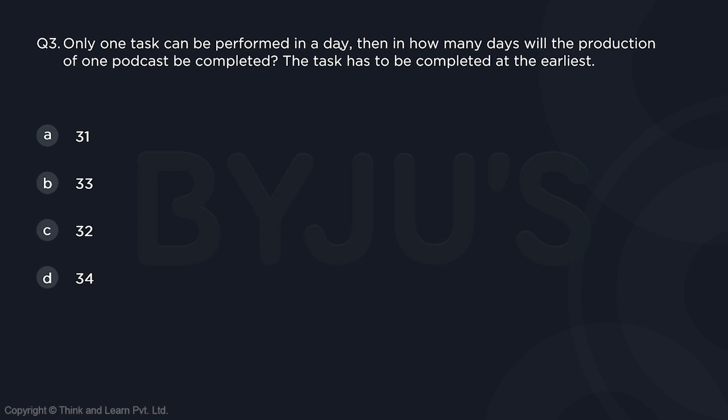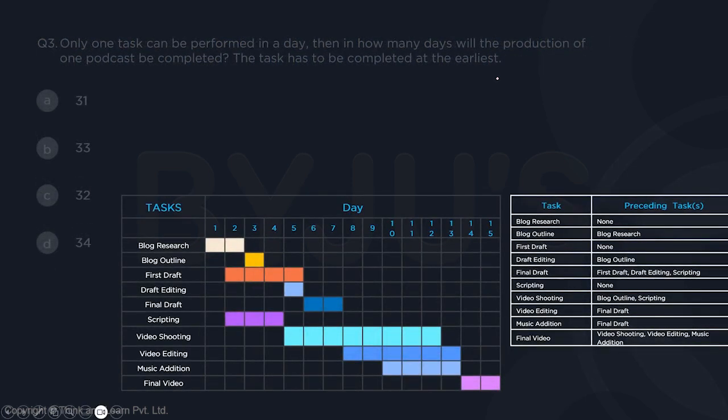Only one task can be performed in a day. Then in how many days will the production of one podcast be completed? The task has to be completed at the earliest. I would say it's as simple as this. If in a day only one task can be completed, right? So, and every task has to be completed.